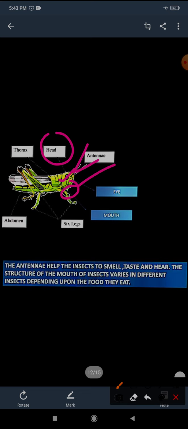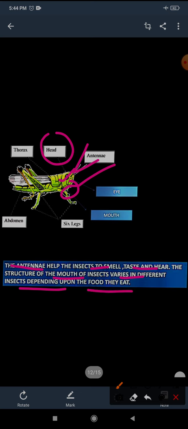Okay, are you able to figure out the picture? Here you can see the antenna helps the insect to smell, taste, and hear. Like we have 5 sense organs to sense things around us, in the same manner, insects have antenna to sense things around them.